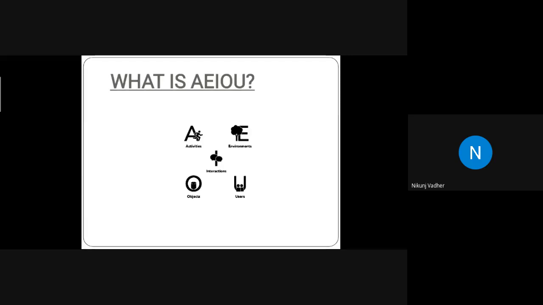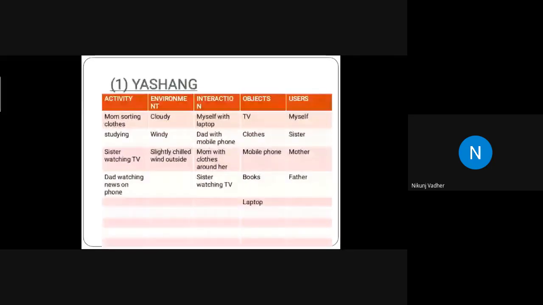So starting with my observation, these observations were made around 4 o'clock to 5 o'clock in the evening. So starting with the activity, mom was sorting clothes and I was studying there, watching her, and my sister was watching TV and my dad was watching news on mobile phone. So during the activity, the environment outside my room was slightly cloudy, and wind was also blowing there, due to which the rain was about to come, so there was chilled wind outside.